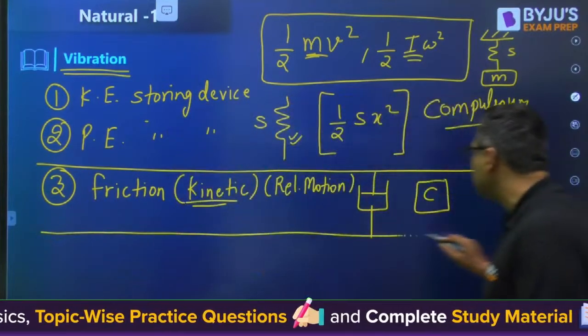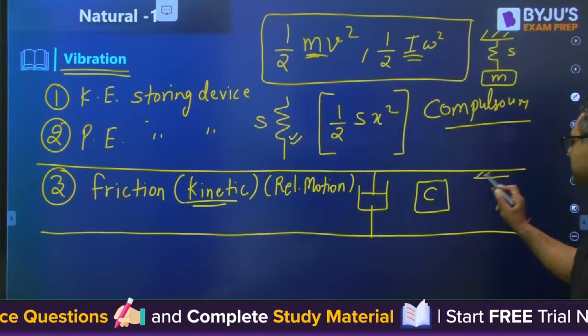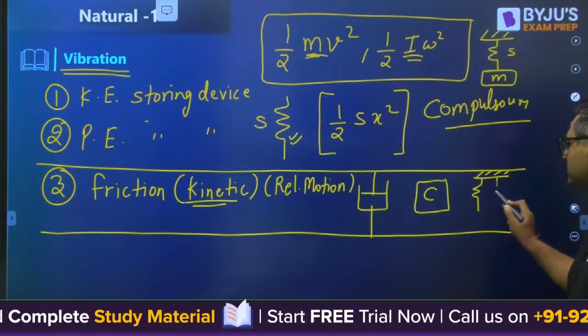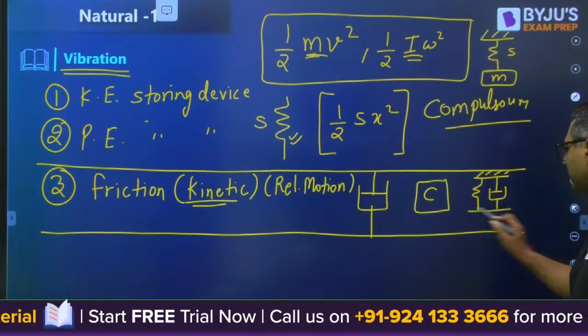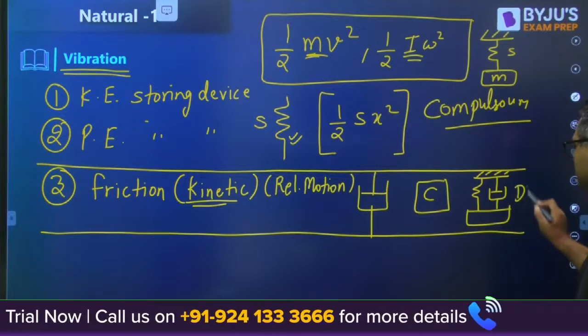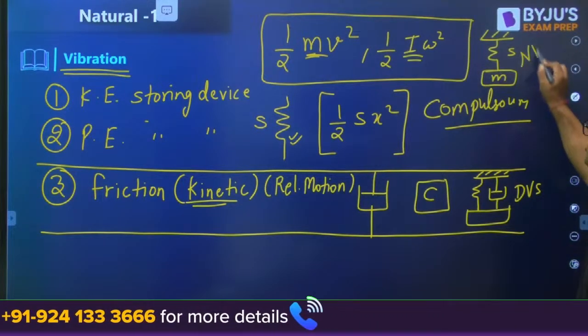And my dear, the fourth thing, okay, before I go to the fourth thing, if a system is having these three things, then my dear, that system is said to be a damped vibration system. As it is having a damper, it is said to be a damped vibration system. This is a natural vibration system.